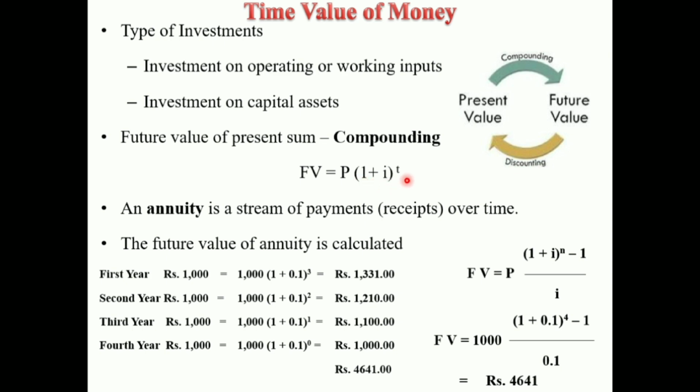Then annuity. Annuity is a stream of payments or receipts over time, or in other words, a fixed payment or receipt each year for a specified number of years is called an annuity. Suppose rupees 1,000 is deposited at the end of each year in a savings account at the rate of 10% interest. What will be the future value of this investment at the end of 4 years? This is an example of annuity.